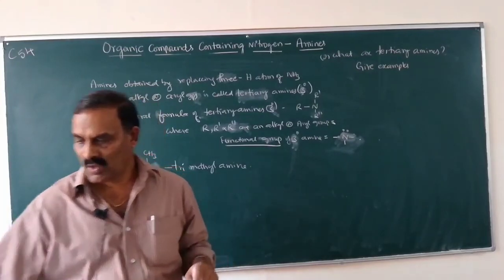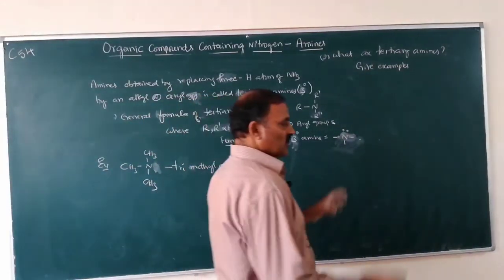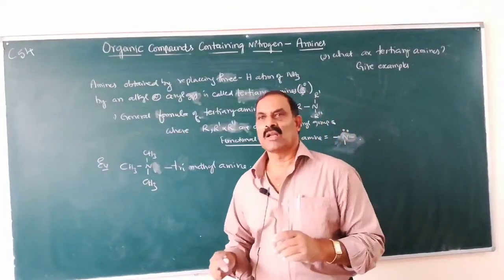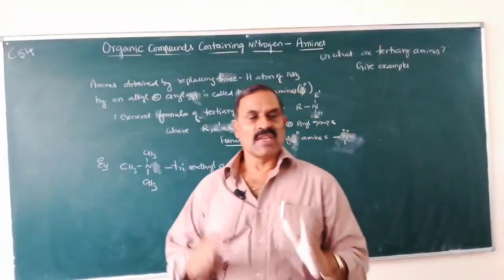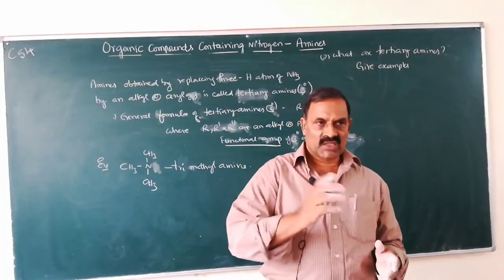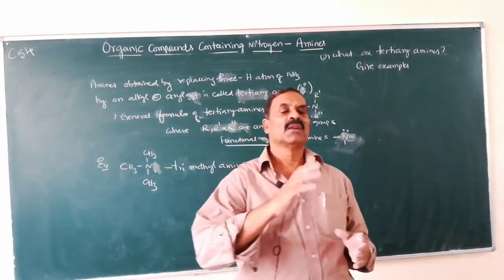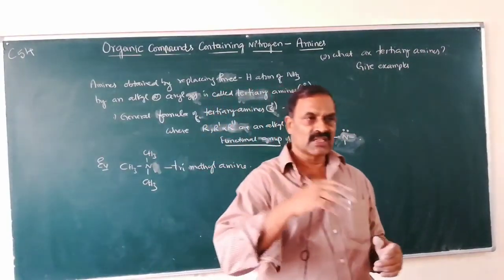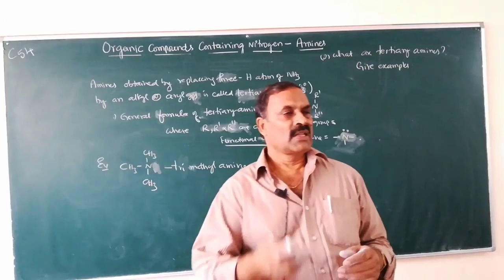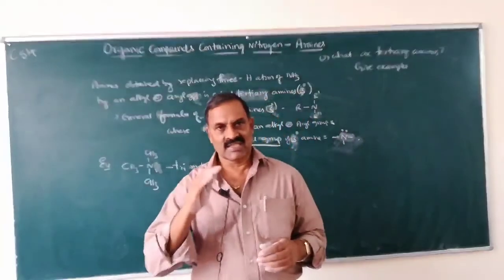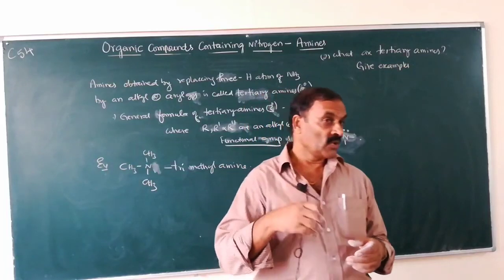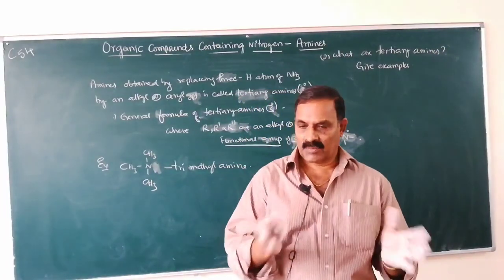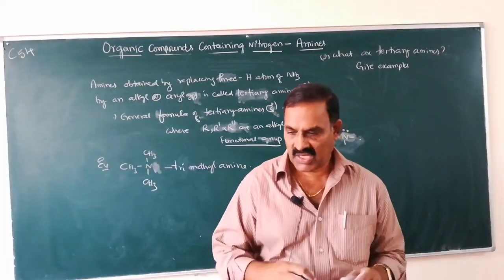So today I told you what are amines. Structure of amines: the structure is similar to the structure of ammonia, where the nitrogen atom undergoes sp3 hybridization. What is the shape of the ammonia molecule? Even though it undergoes sp3 hybridization, its shape is pyramidal, and the bond angle is less than 109 degrees 28 minutes because of the repulsion between lone pair and bond pair electrons.